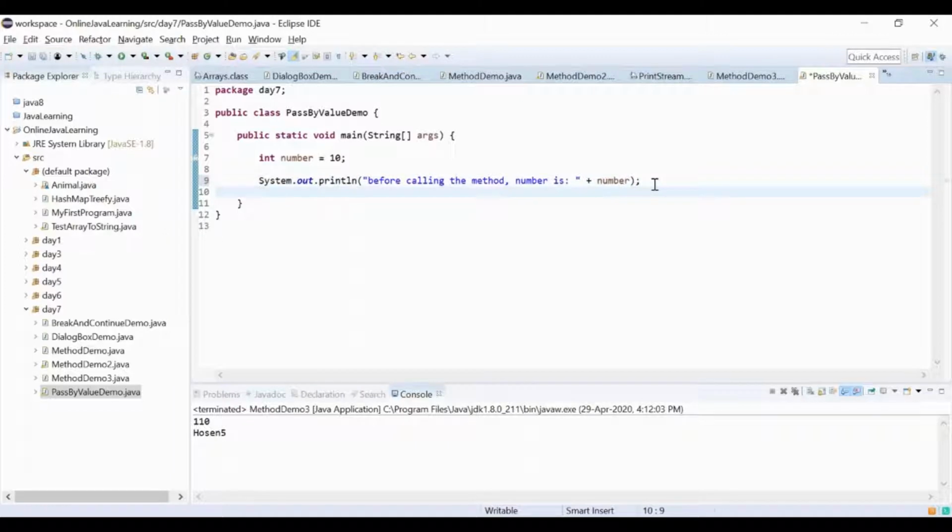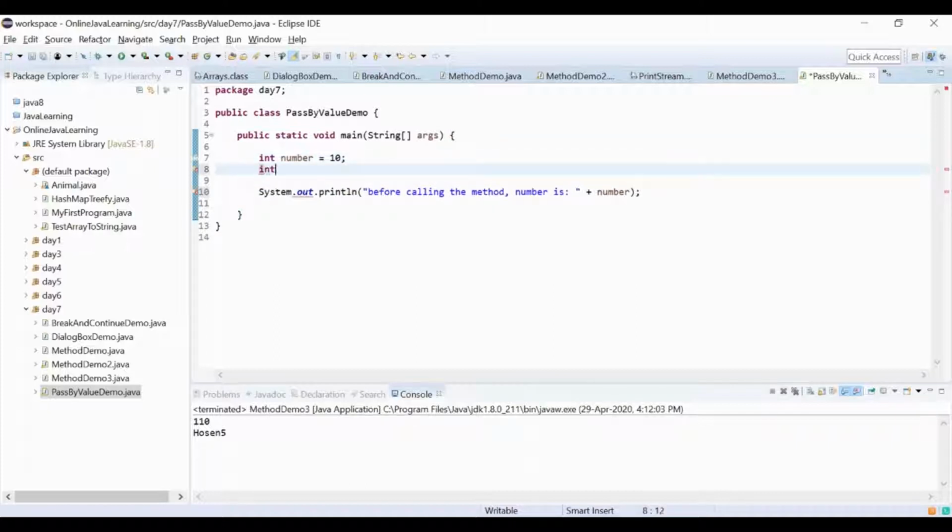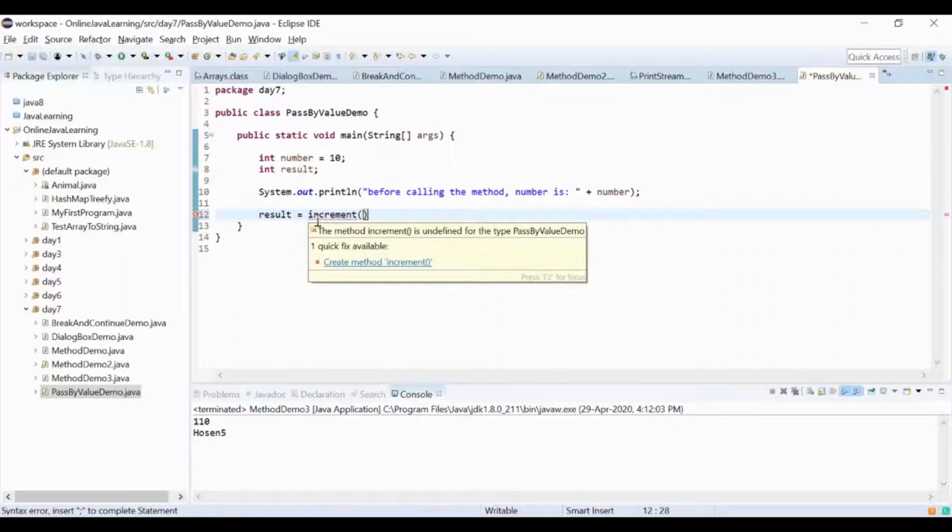And here I will create one function, and I create one more integer, int result, equal to increment, and I pass the number here.